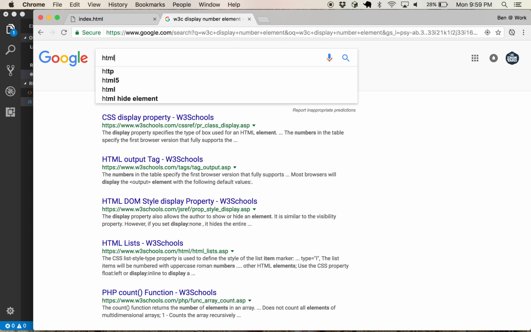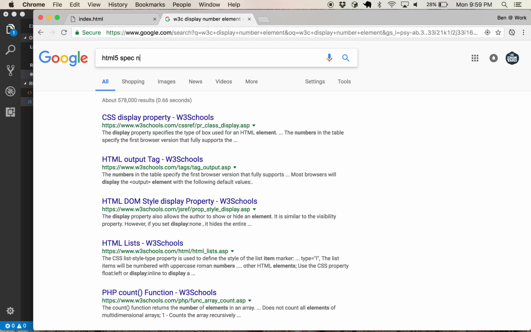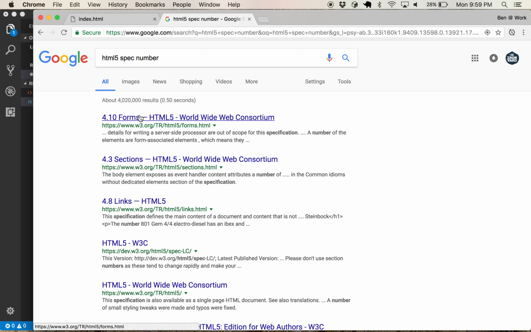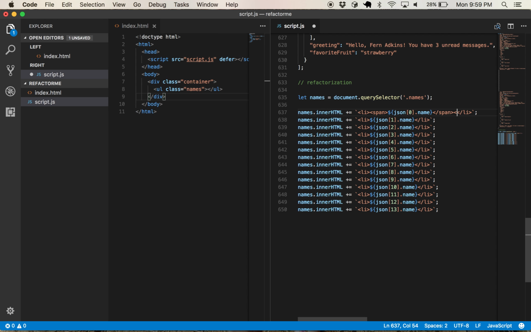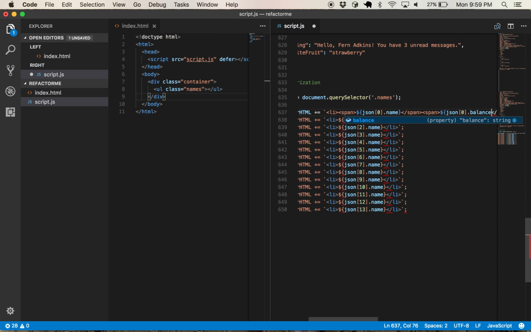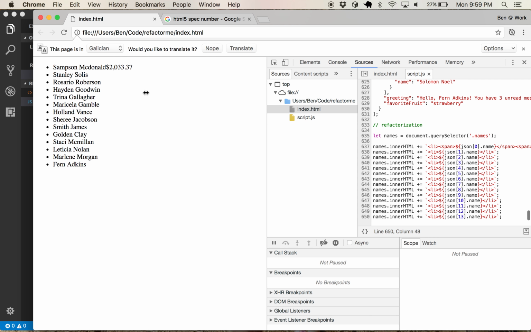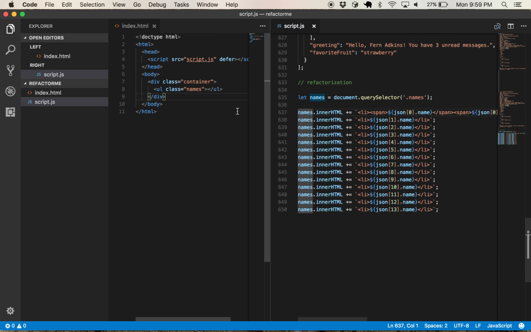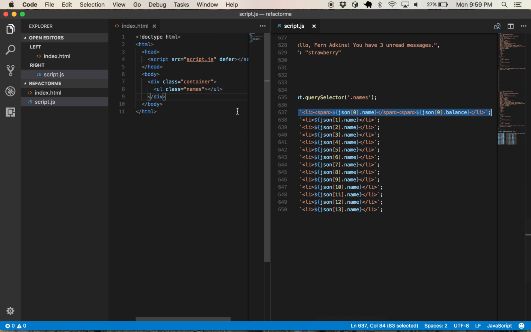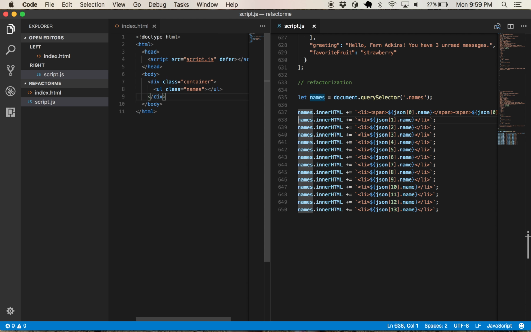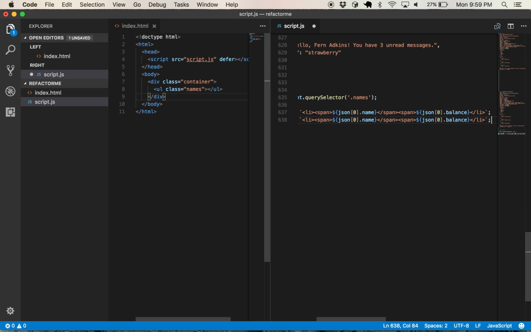Let's see, HTML5 spec number. Yeah, you know what? I don't think there's anything. All right, so let's just go with another span. And here we'll have JSON at element0.balance. Okay, fresh. All right, so Samson McDonald has a bank account balance of $2,033.37. Good for Samson McDonald.